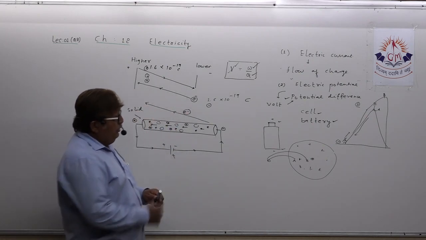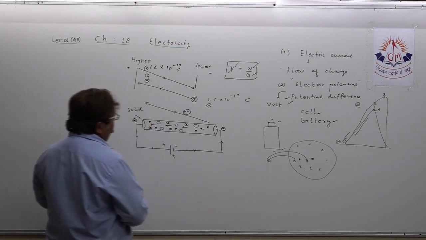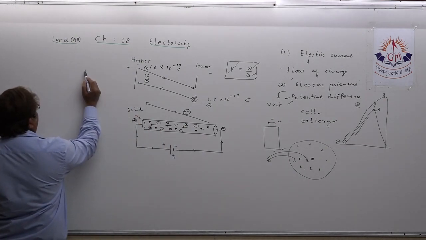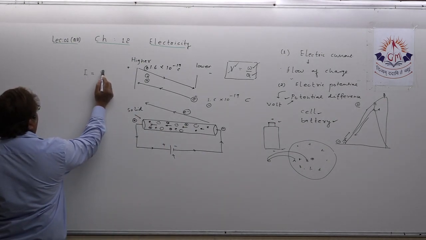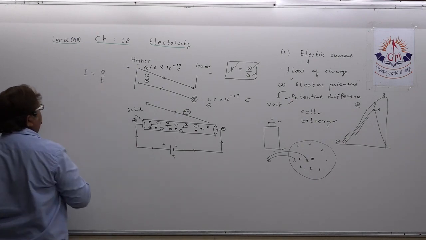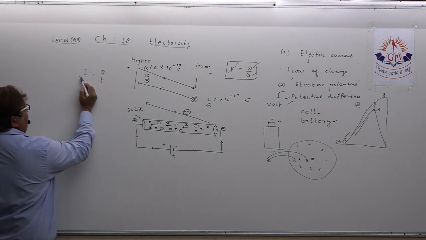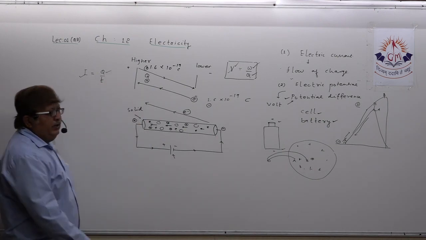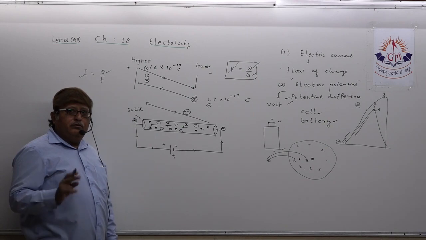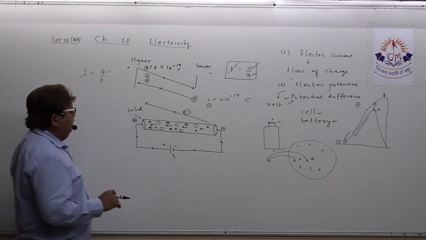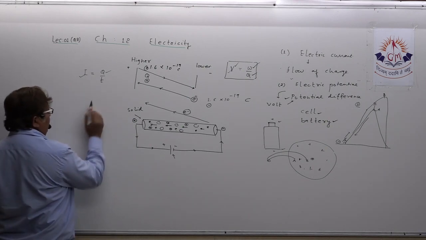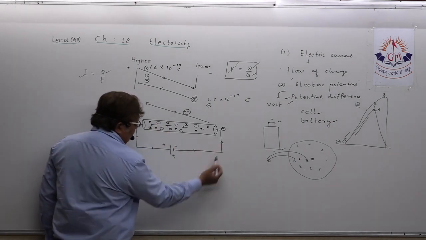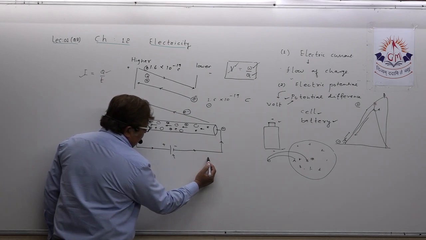So V equal to W upon Q, dear student, and you all know the formula for electric current also: I equals Q upon T. Define it. Electric current is the amount of charge passing through the cross section of a conductor in unit second, meaning in 1 second. Cross section, you know, dear student, that word cross section, in the regular lecture I have already shown.